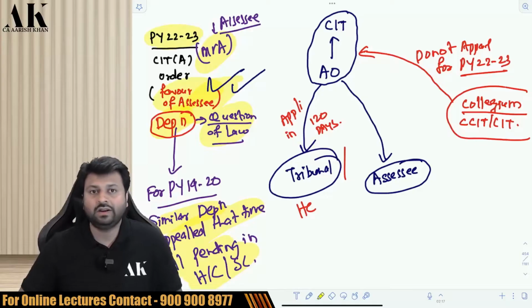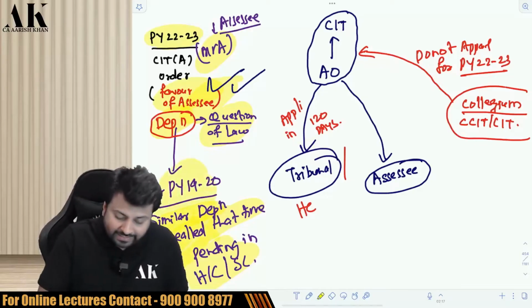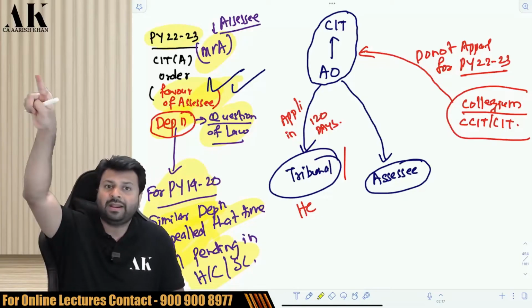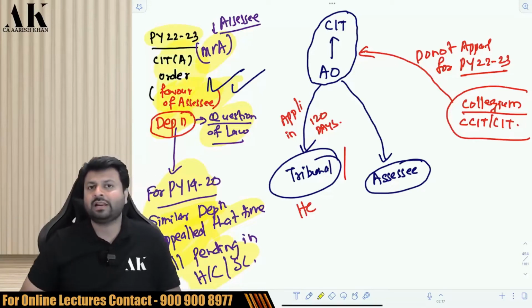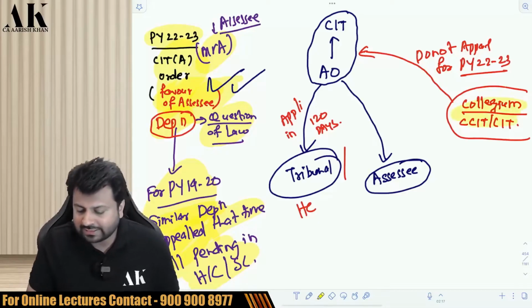So in that case, it will lead to what? Repetition. Because for 19-20, a similar claim is already pending in High Court and Supreme Court. What sense does it make now to again appeal in tribunal or High Court? It doesn't make sense. So for that purpose, the government said that we will make one collegium.